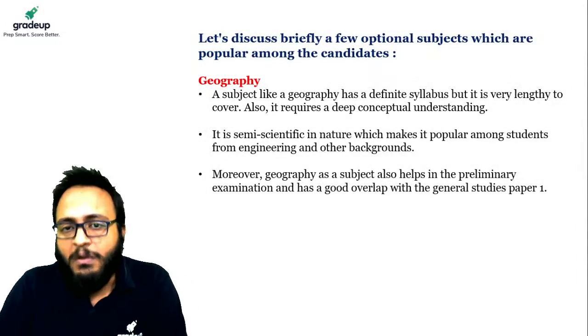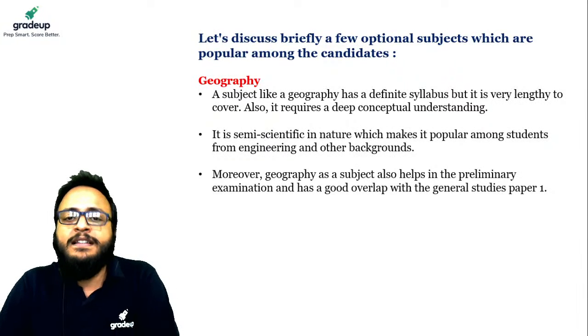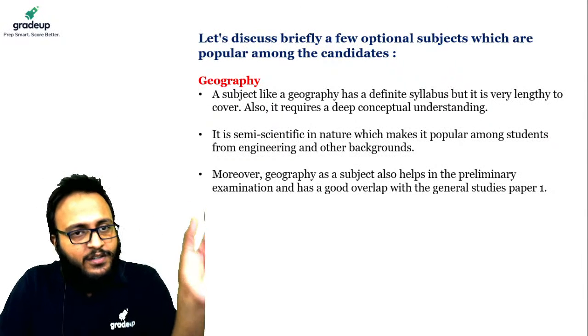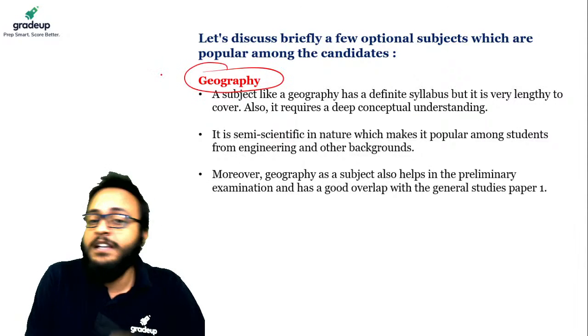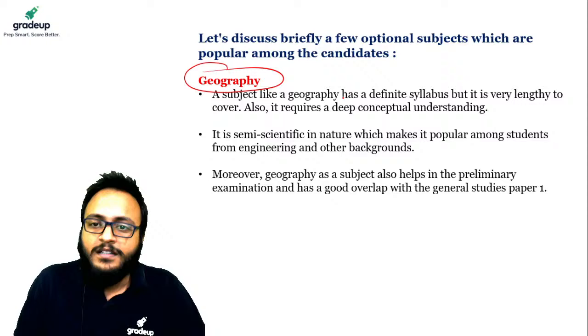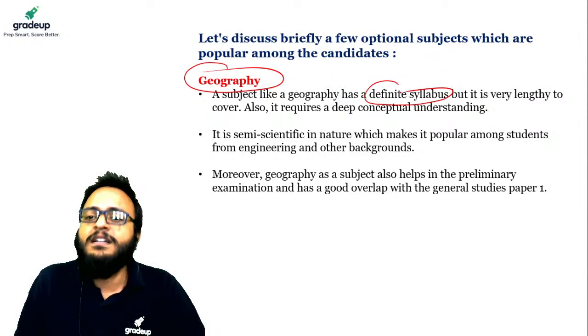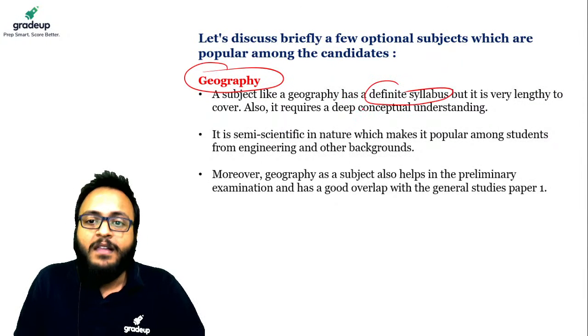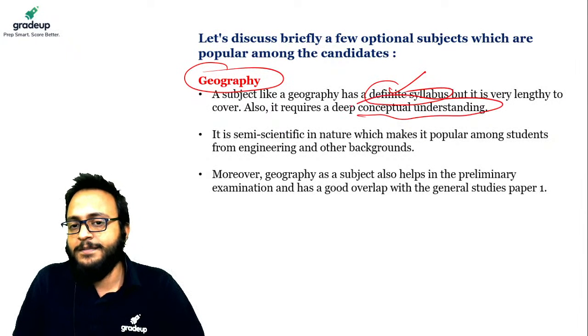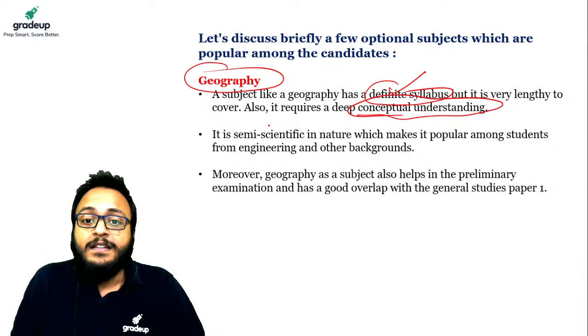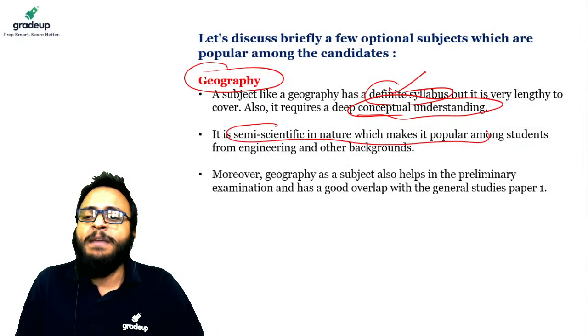So let us see some popular subjects and why they are popular among the candidates. Guys, I had shown you the list of popular subjects. Geography tops, because it has a definite syllabus, very lengthy, that is okay, but definite, and concept-based study. Clear? The semi-scientific nature also makes it popular.